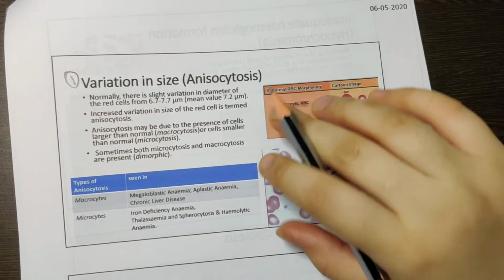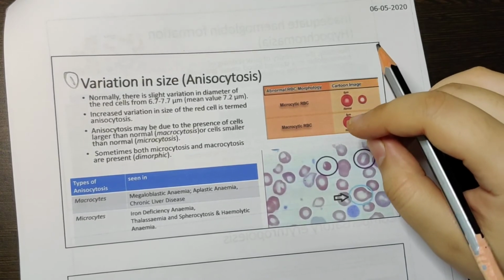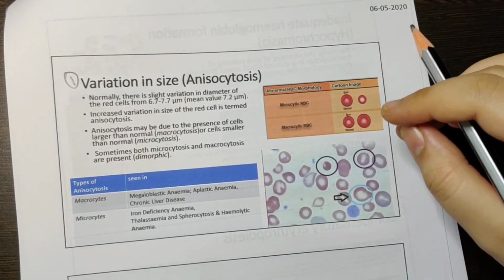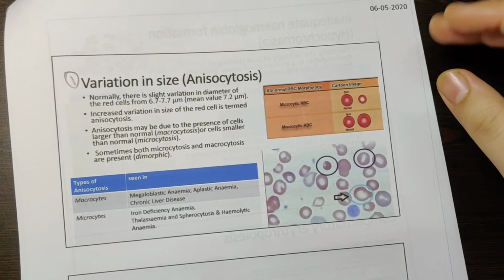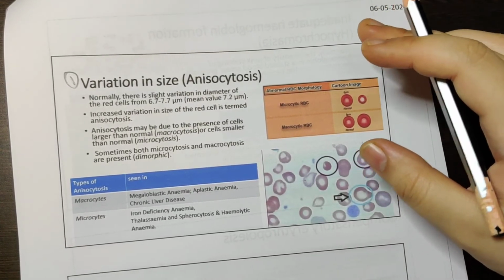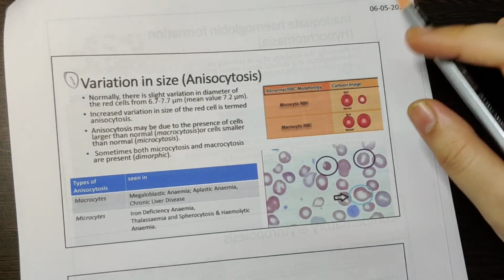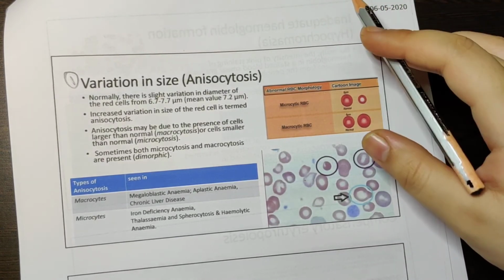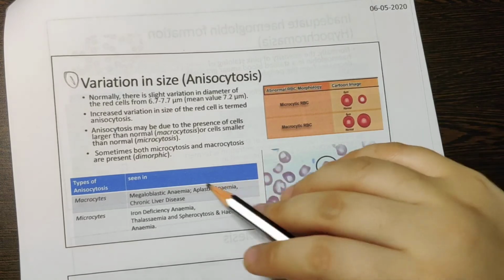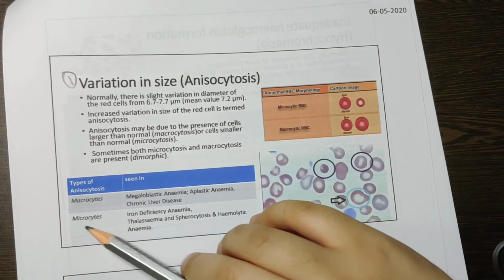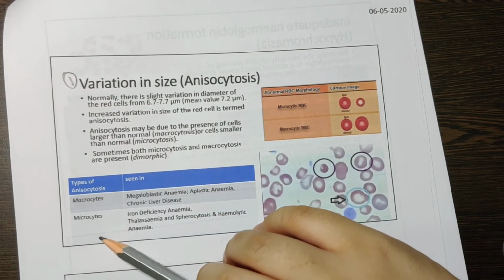You remember the size of the RBCs, 7.2 and 2.1, 2.2. The diameter and circumference were discussed last class. If there is any difference in the size of these RBCs, that is known as anisocytosis. Anisocytosis can be either macrocytosis or microcytosis.